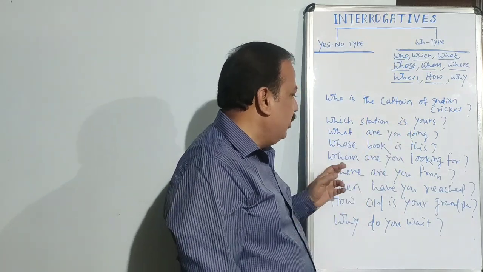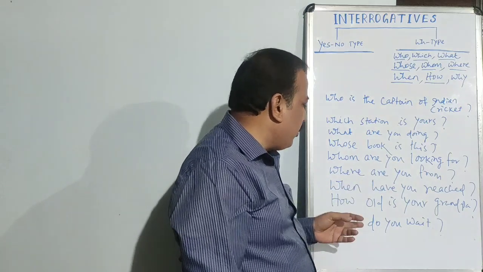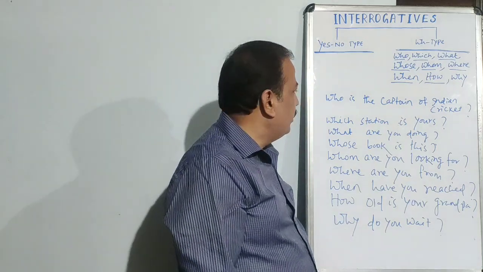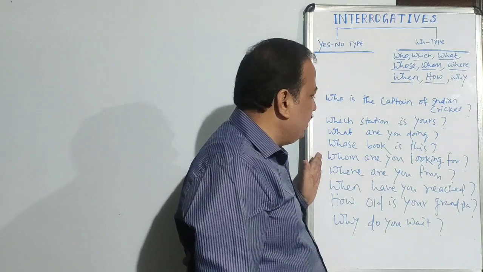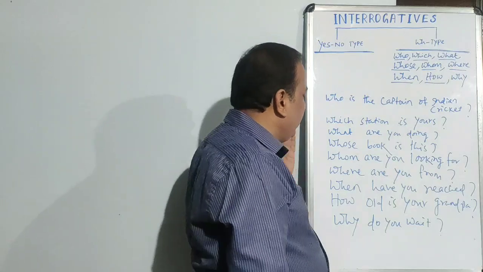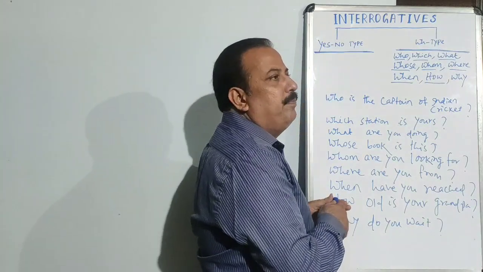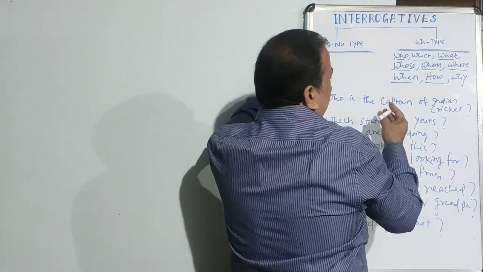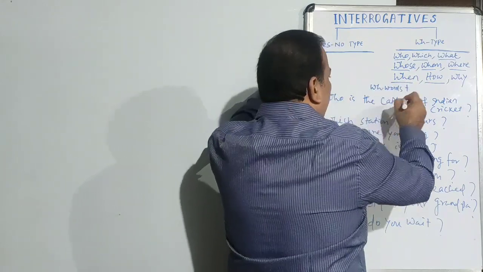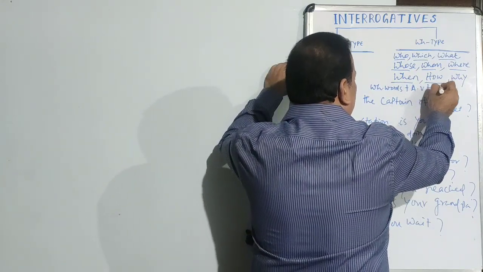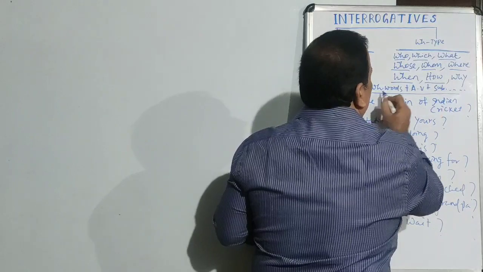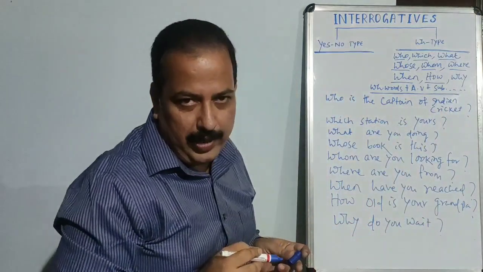Whose book is this? Whom are you looking for? Where are you from? When have you reached? How old is your grandpa? Why do you wait? So usually, such type of questions are made by using WH words, as I mentioned herewith. Usually WH type questions are made with the use of WH words followed by auxiliary verb followed by subject and the rest of the things. So this is the structure of a WH type interrogative.